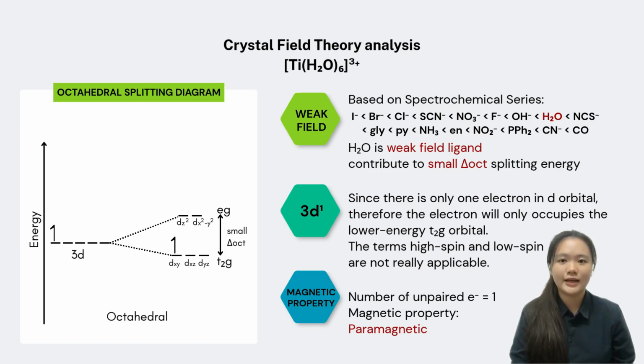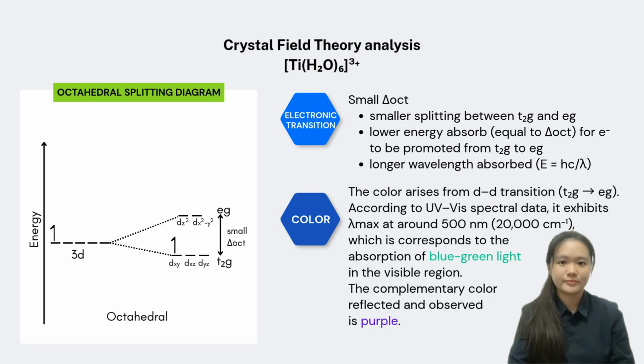First, let us consider hexa-aqua titanium 3 ion. Based on the spectrochemical series, aqua is a weak field ligand, so it will produce a relatively small octahedral crystal field splitting energy compared to a strong field ligand. Titanium 3+ has a d1 electronic configuration. The electron will occupy the lower energy t2g orbital, so high spin or low spin terms are not really applicable in this case. Because there is one unpaired electron, the complex is paramagnetic.